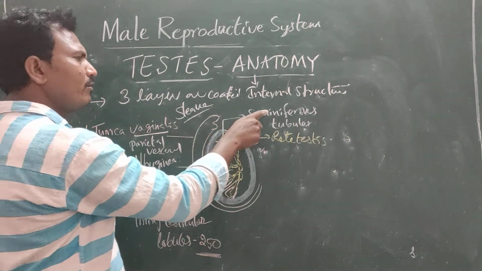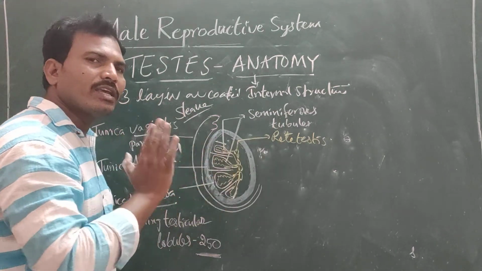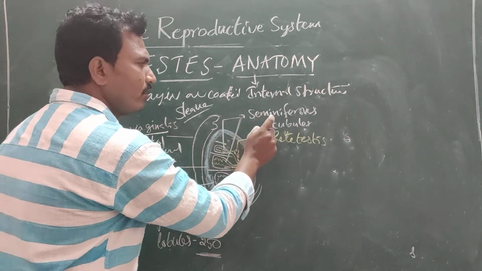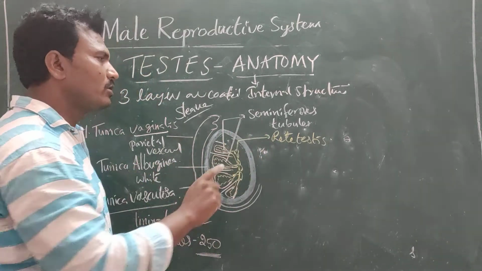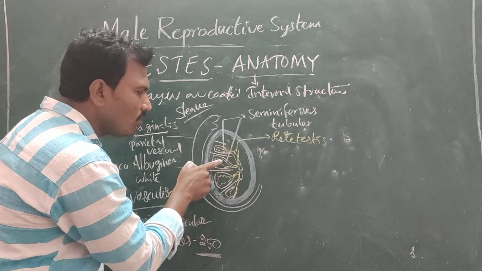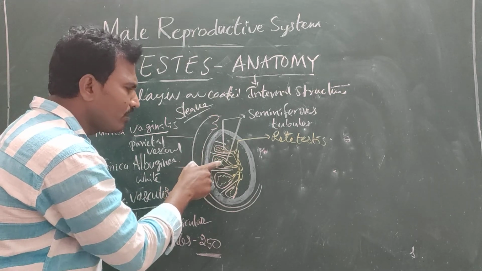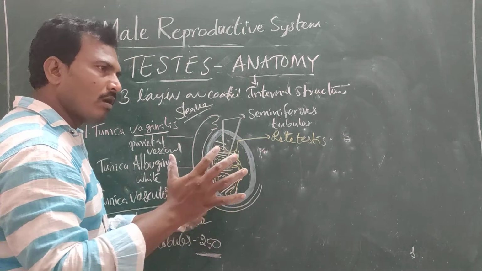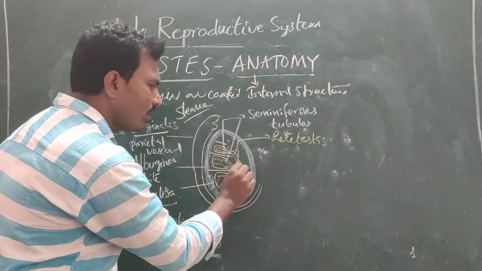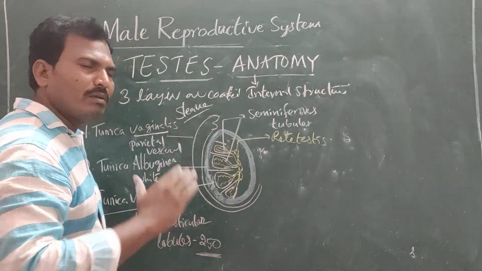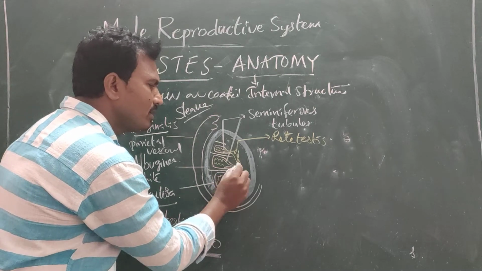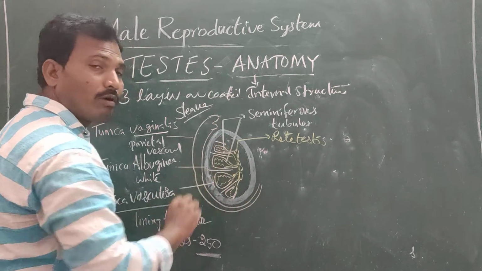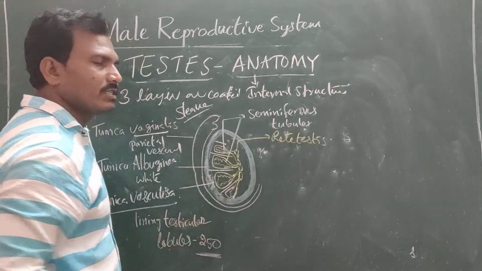The seminiferous tubules are the main site for spermatogenesis. All seminiferous tubules are ultimately combined and open into the mediastinum, where many tubules are formed. This is called rete testis.